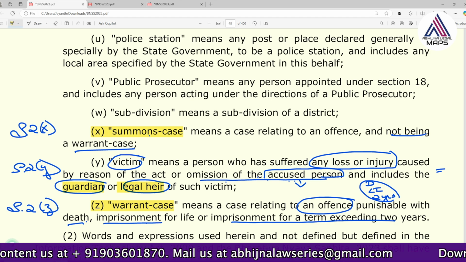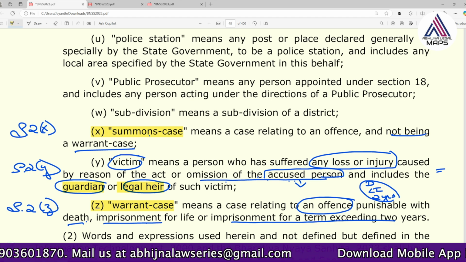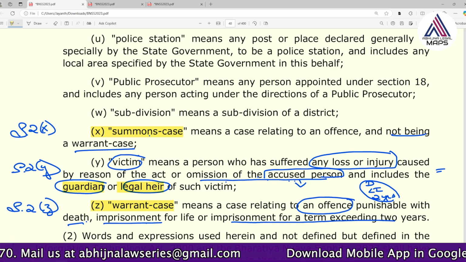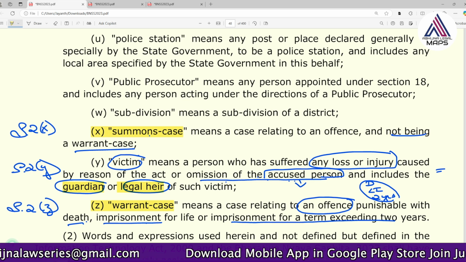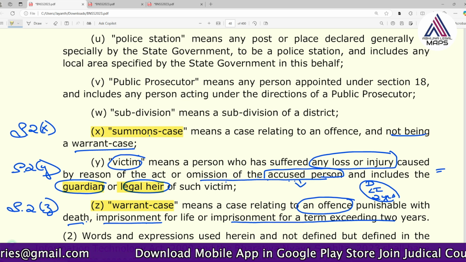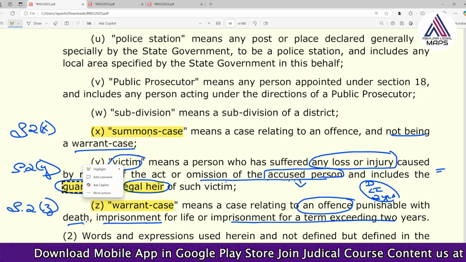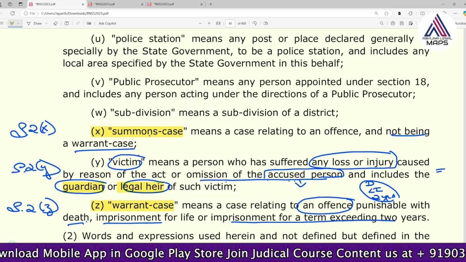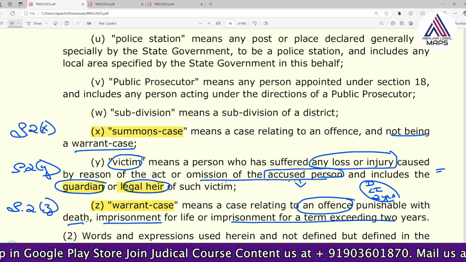Nowadays we see the victim compensation scheme and many such things. So at least their legal dependents may get the compensation even if the victim might have died. So for that purpose, guardian and legal heir are also included under the definition of the victim.